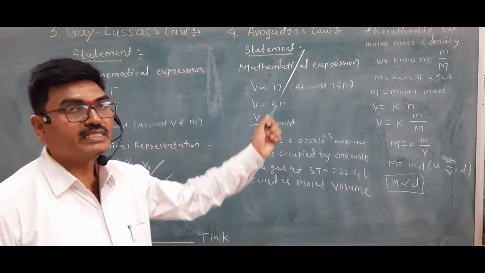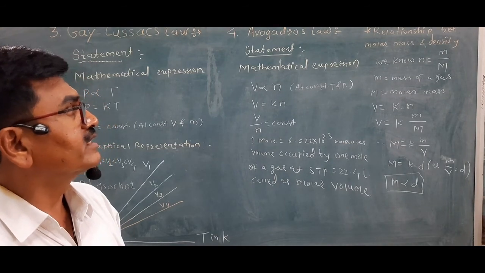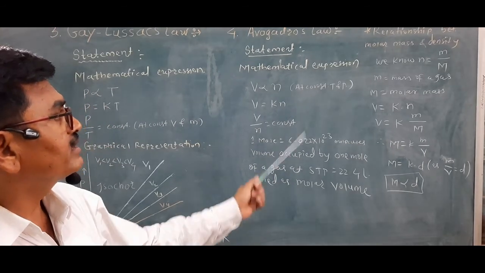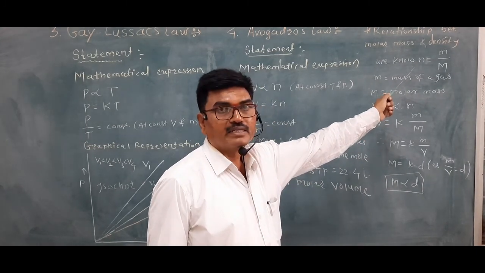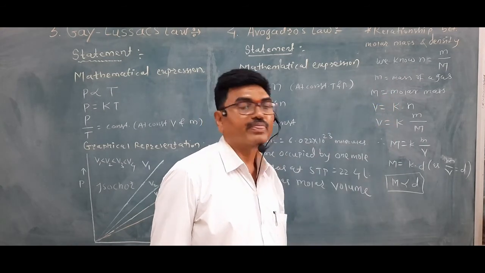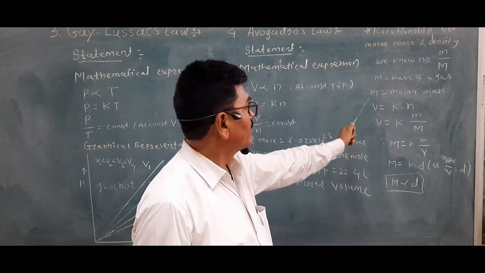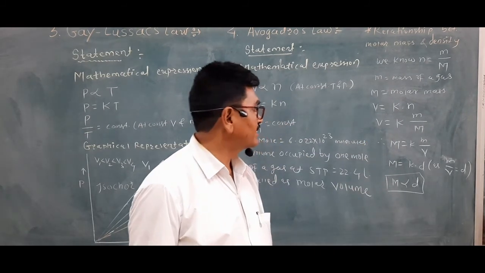One more simple relationship is the relationship between molar mass and density for a gas. See how this can be obtained. We know how the number of moles is determined: mass divided by molar mass gives the value of N, where small m is the mass of the gas and capital M is the molar mass of the gas.